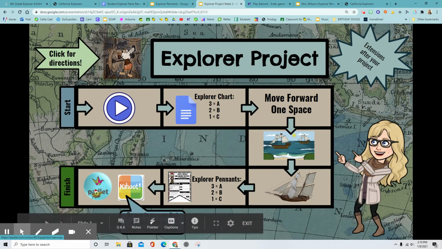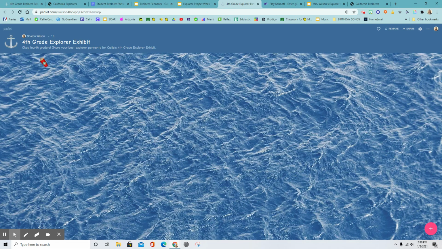And the last thing to do is go to Padlet. Padlet will ask you to post one of the best pennants that you created. So you click on the little plus sign down here. It'll show your name as long as you're signed in. If you don't see your name, you have to make sure you put your name, okay, so that your teacher knows that you did it. And you can even put your teacher's name too, if you want to, okay. Mrs. Wilson's class, if you want, or Mrs. Horseman's class, or whoever your teacher is.